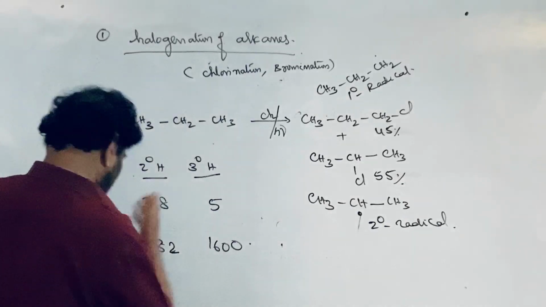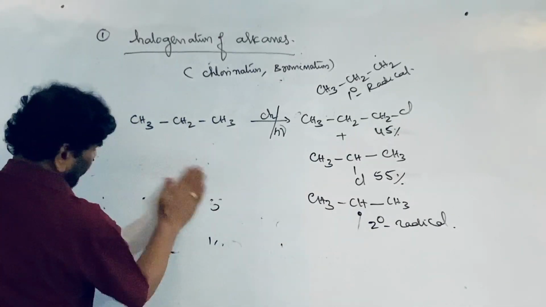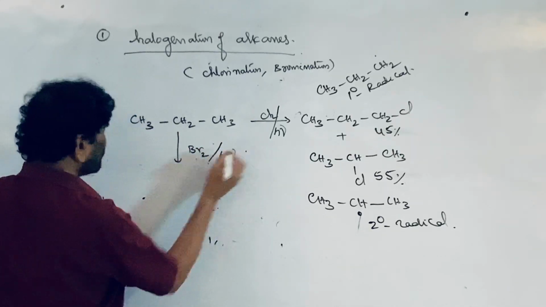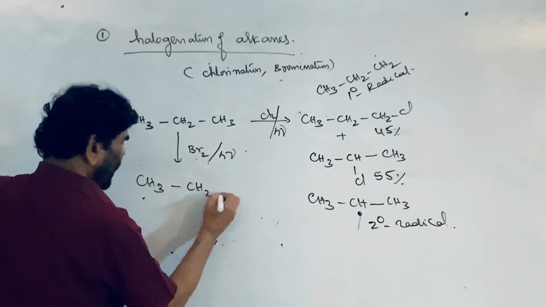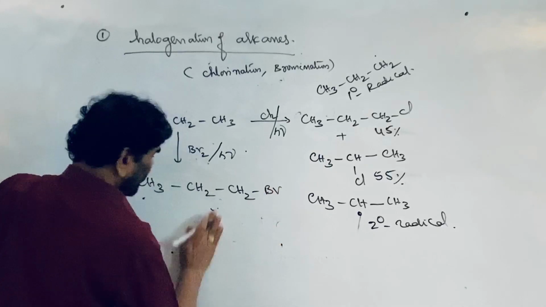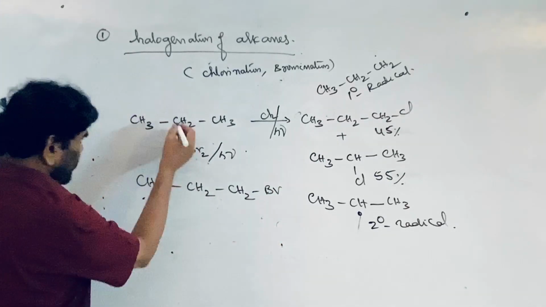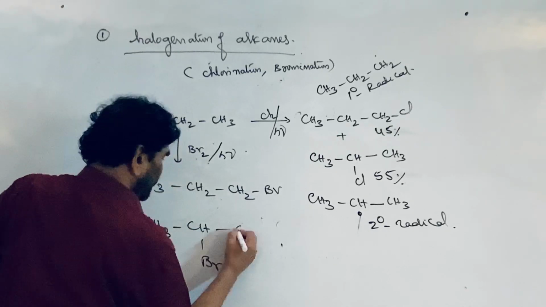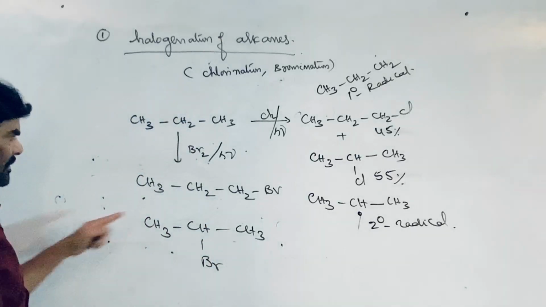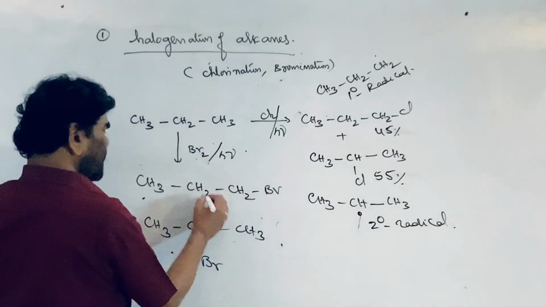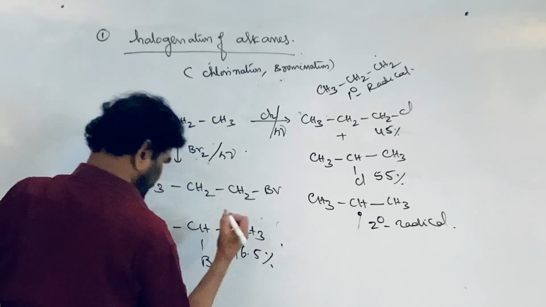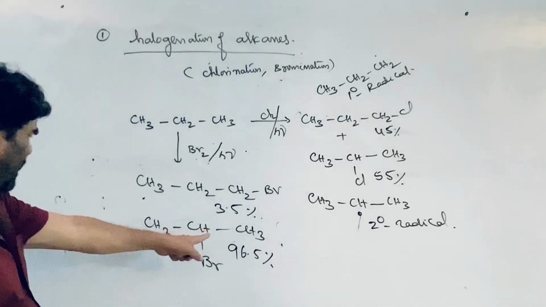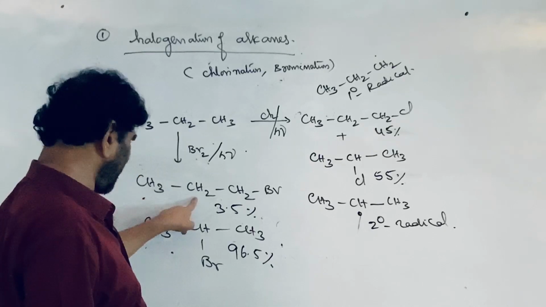And here, according to this convention, if it is treated with bromine, almost exclusively 2 bromopropane is formed, rather than 1 bromopropane. Which is more reactive? Secondary hydrogen is more reactive. The major reaction takes place through the secondary hydrogen. This is 2 bromo, 96.5%, and this is 3.5% formed, because this is 83 times more reactive.